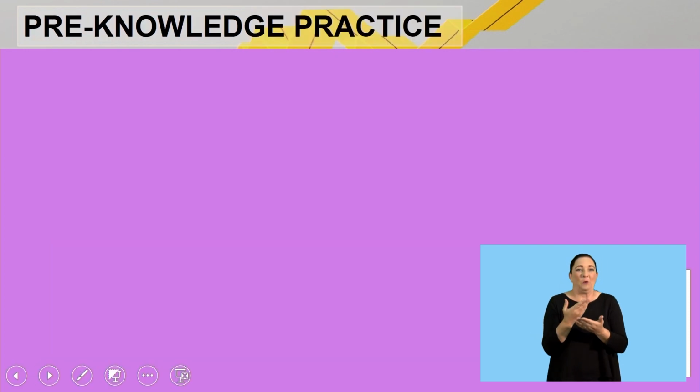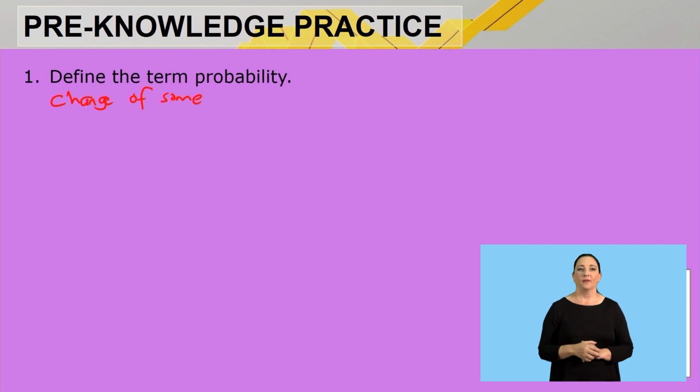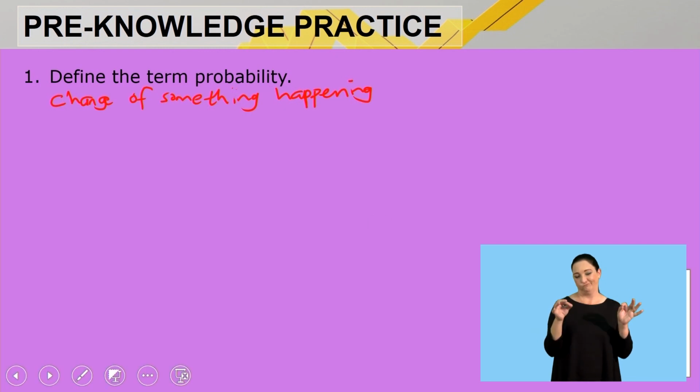Now let's quickly do a quick practice. If you've listened to the first part of this lesson, you should find this quite easy. The first question: define the term probability. Remember we said probability is the chance, and I'm going to write it down for you, or the likelihood of something happening. We check what's the chance of something to occur. I put that in simple terms, and that should be a sufficient definition: the chance or likelihood of something happening or occurring.